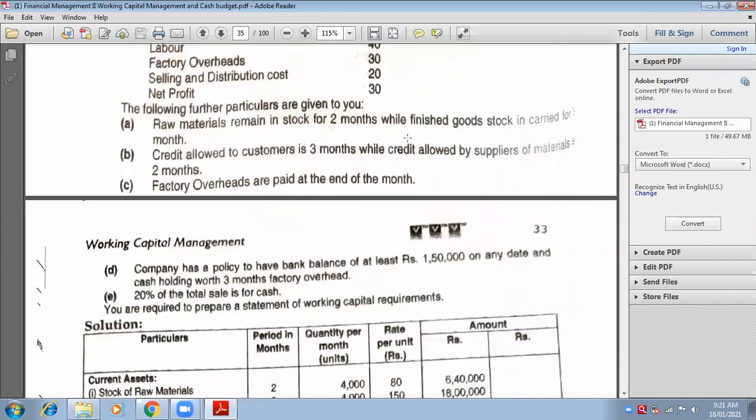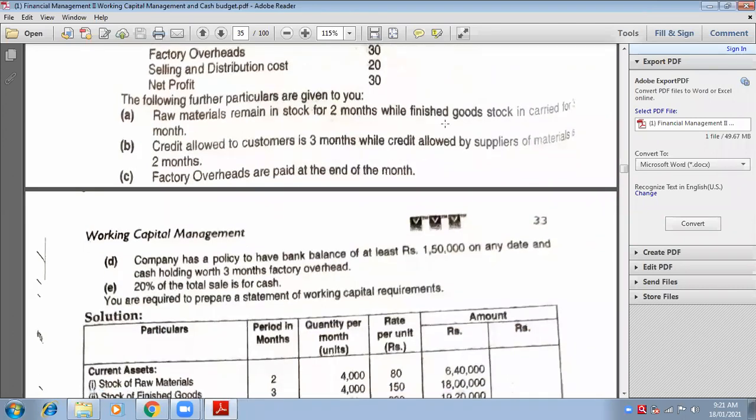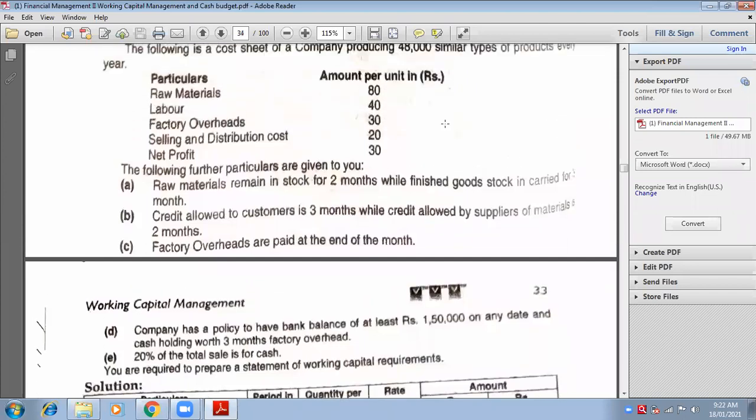In the same adjustment, they are asking you to calculate finished goods. Finished goods remain in stock for 3 months. So tell me, for finished goods, what rate is to be taken? First, you tell me the rate.